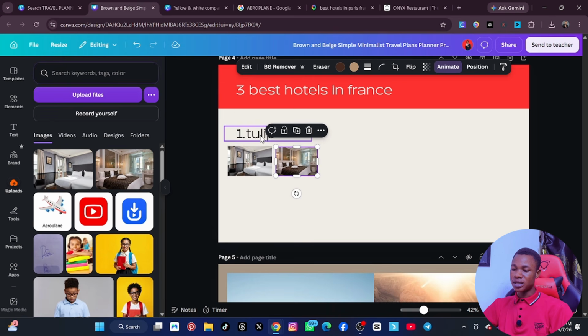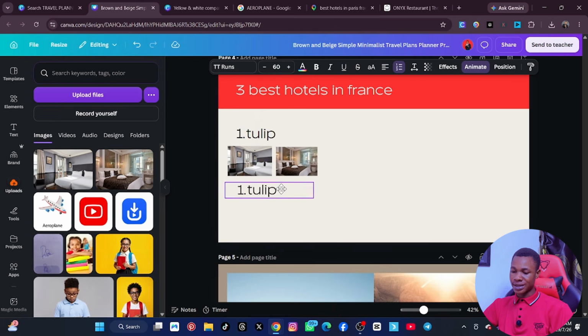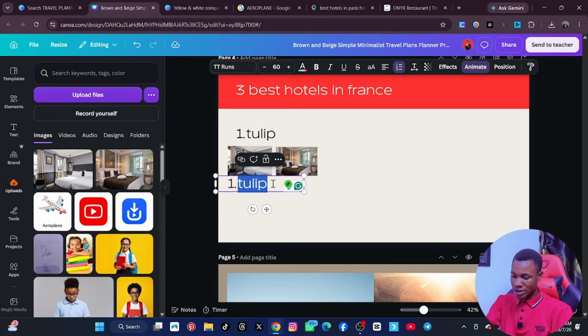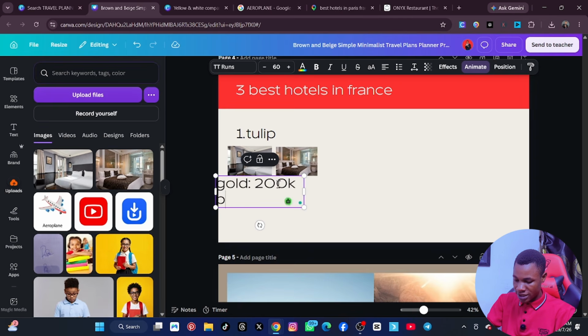Now the next thing is we put the price. Is that okay? We now put the price. So you can just say 3 bedroom, or sorry, the best one. They are in different categories. Now let's say gold, and now put let's say 200k per night, for example.